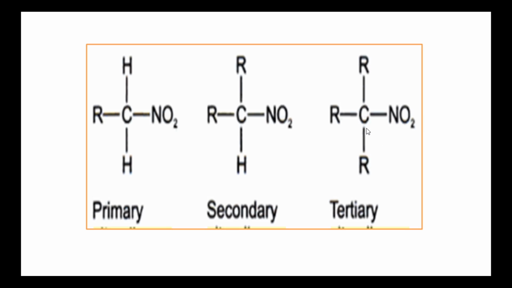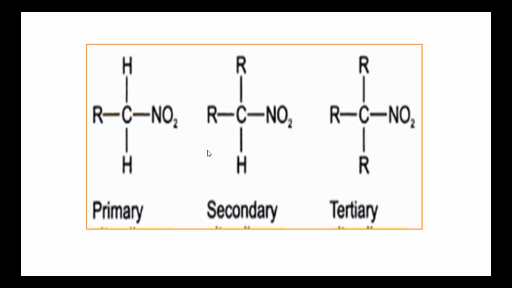In the third type, the NO2 group is attached to the carbon which is tertiary in nature, that is, the carbon atom attached to three other carbon atoms. Such compounds are known as tertiary nitrohydrocarbons.